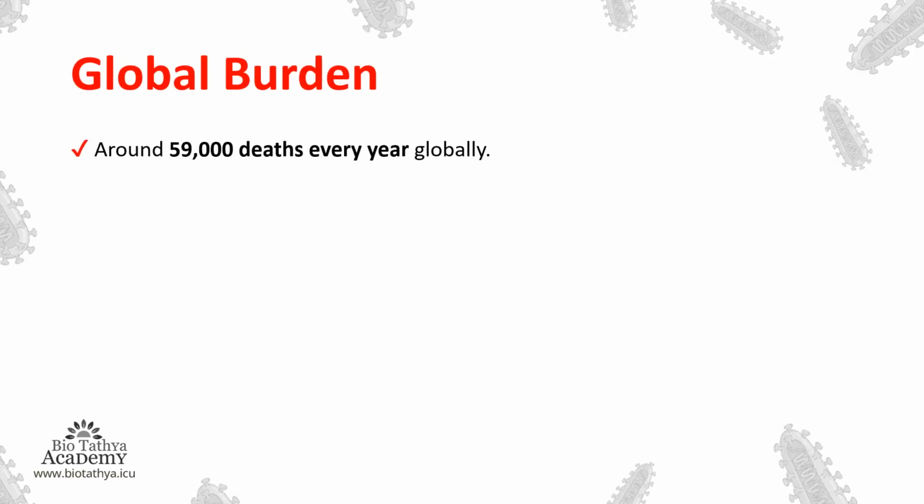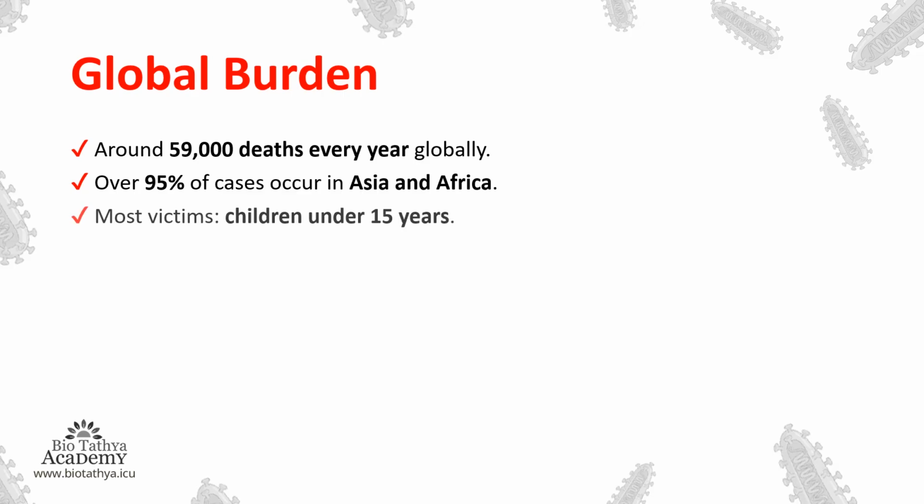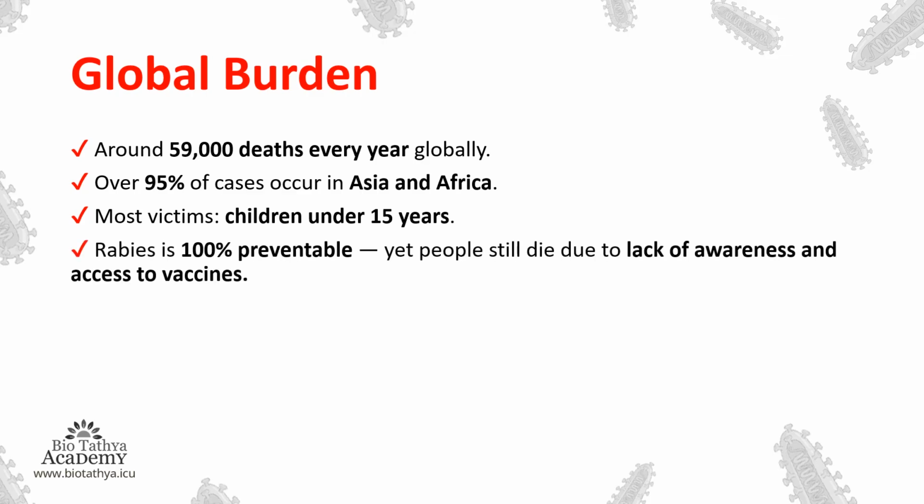Global burden. Around 59,000 deaths every year globally have been seen. Over 95% of cases occur in Asia and Africa, because the stray dogs are huge in Asia and Africa. Most victims are children under the age of 15 years. Rabies is 100% preventable, yet people still die due to lack of awareness and access to vaccines.